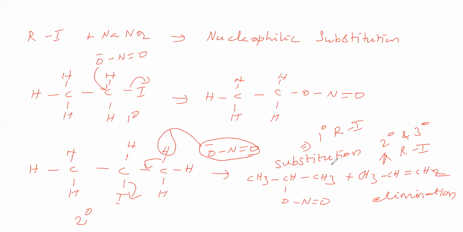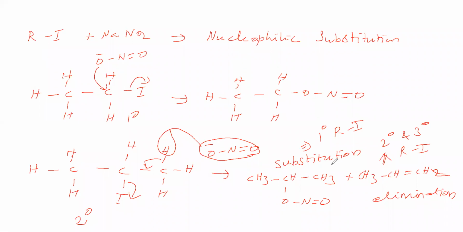So what is the conclusion? RI with AgNO2 gives the nitro compound as the major product. RI with NaNO2 gives the nitrite as the major product.